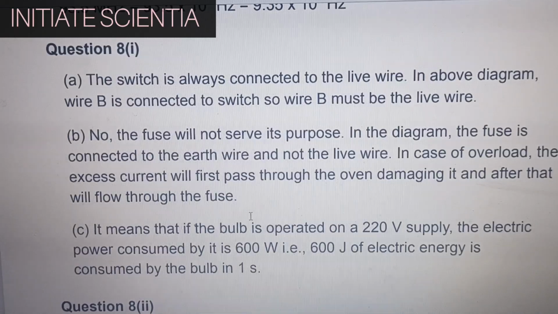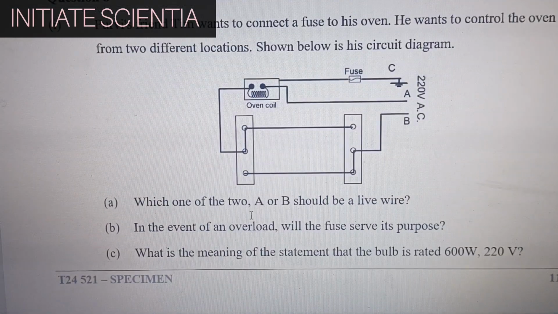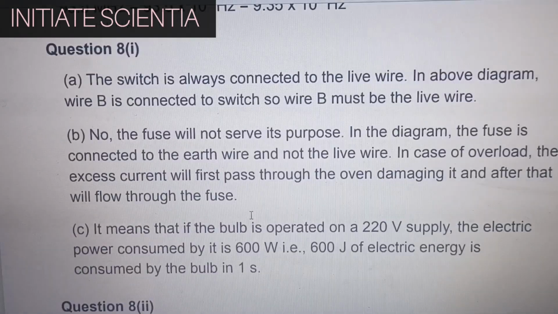What is the meaning of the statement that the bulb is rated 600 watt, 220 volt? It means that if the bulb is operated on a 220 volt supply, the electric power consumed by it is 600 watt. That is, 600 joule of electric energy is consumed by the bulb in 1 second.